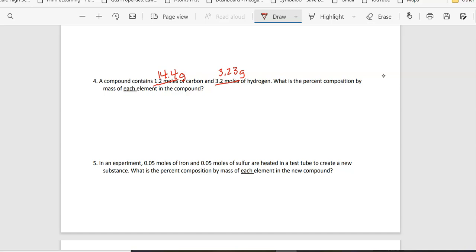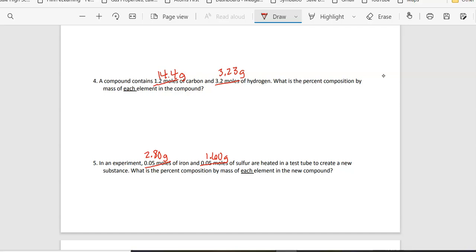Then you're going to do basically what I just did with the calculations of doing percent by mass. Same thing on number 5. Let's change these. We're going to cancel that out and change this to 2.80 grams. And then for sulfur, it's going to be 1.60 grams. Okay, so for on level, you do not have to be able to go from moles to grams or anything like that right now. That is not part of what you're doing. We will learn that later. If you are on level, you can turn off the video right now. The rest of the video is going to be for pre-AP.